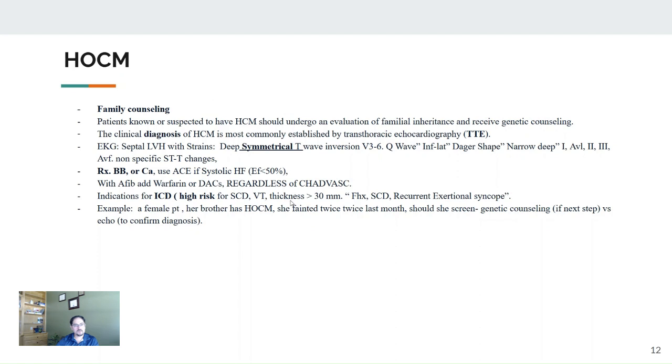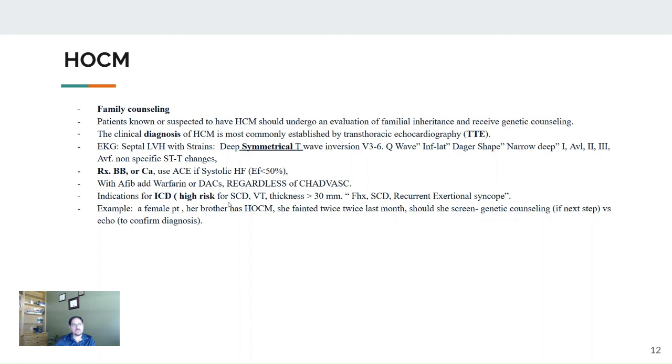Treatment. Treatment usually, if the patient has an ejection fraction of less than 50, you can add an ACE inhibitor, but usually you start with a beta blocker. If they can't tolerate a beta blocker, it's a calcium channel blocker. You need to know the indication for ICD and the indication for warfarin. Warfarin or DOAC, even anticoagulation, regardless of CHA2DS2-VASc score. Once the patient has AFib, that's it. They need to be on an anticoagulant.